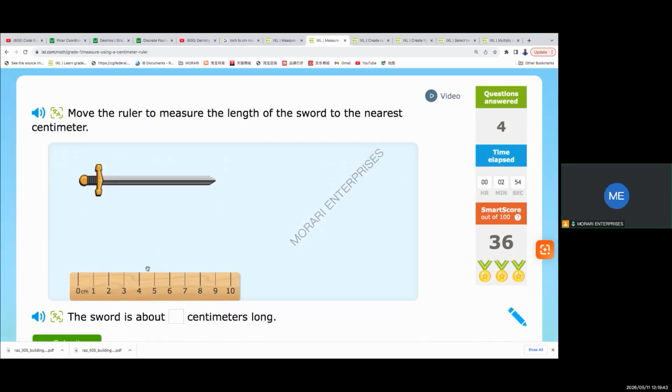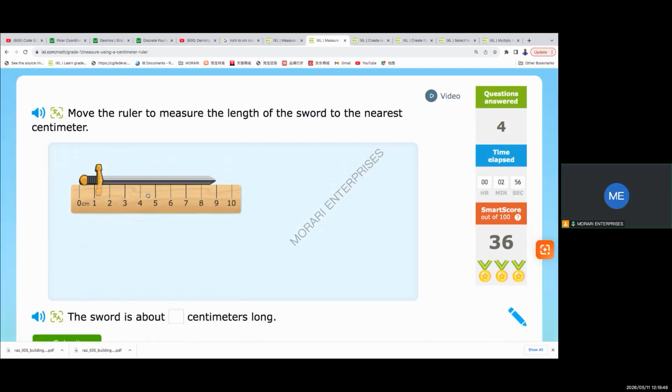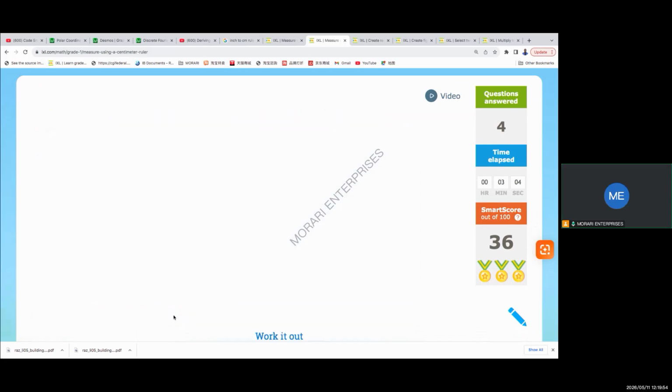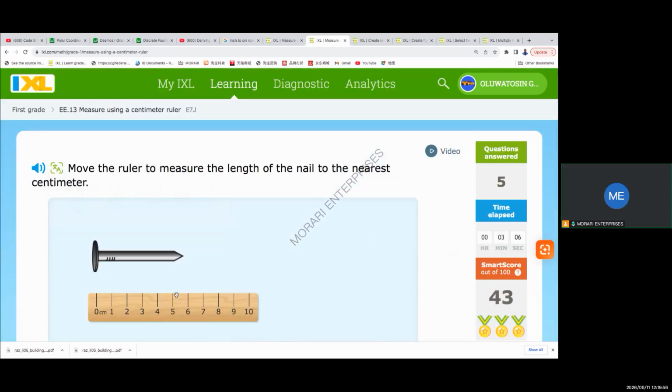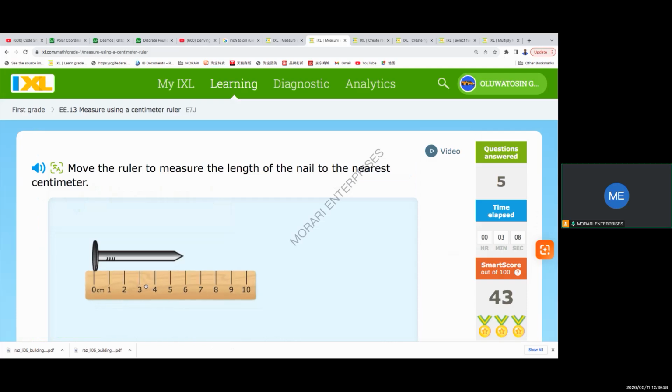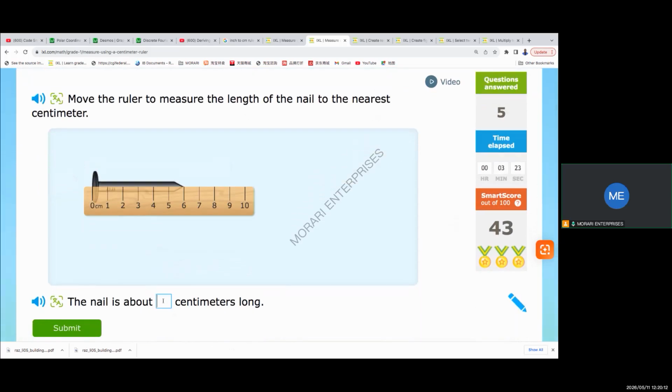Now that's a sword. Now you have this sword, you have to be careful, the end of the sword to the tip of the sword. That's about 9 centimeters long. So you see, we can measure so many things around us using this nail. From the end of the nail, you have to really go up to the middle, because the middle is the end point here, and to the tip that you see measures exactly 6 centimeters.